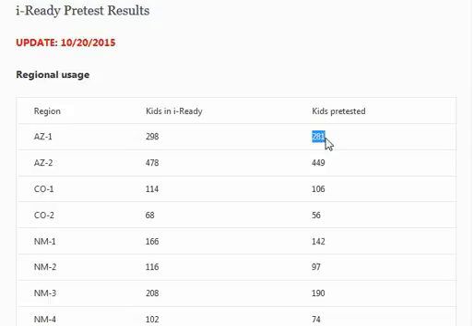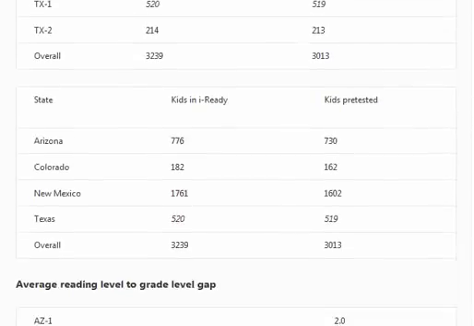Now, all the kids are still there from last year if you look at your own individual information by logging into iReady, but this represents only kids who are assigned to tutoring groups. So there may be some kids in there who are current students but aren't in a group. They will not show up on these data. So that's what we're looking at: region, how many kids are entered, and how many kids have been pre-tested.